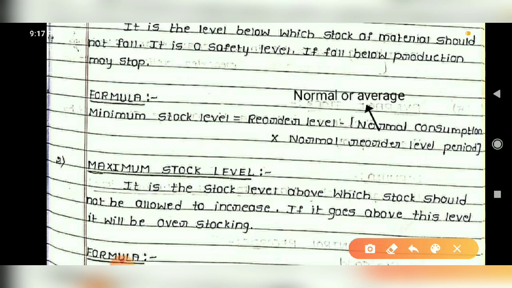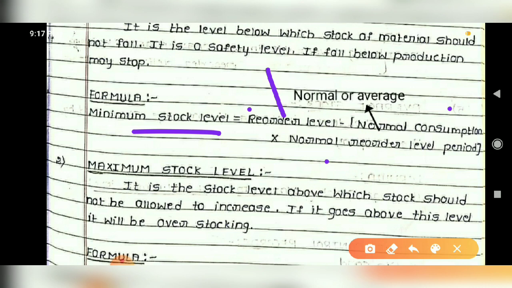You should learn this formula by heart, okay? So all the 5 formulas for 5 levels will be there, that you have to learn by heart. So let us analyze this particular formula. See, the reorder level, you should write first. These contents will be given in the problem, okay? All the contents will be given in the practical problem.